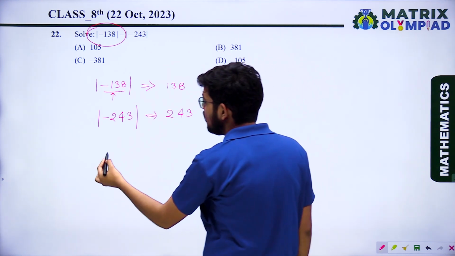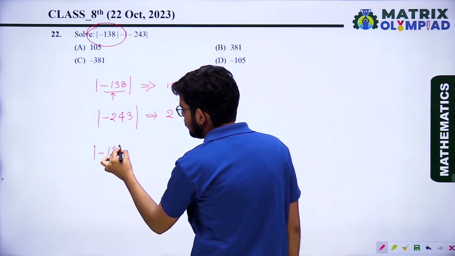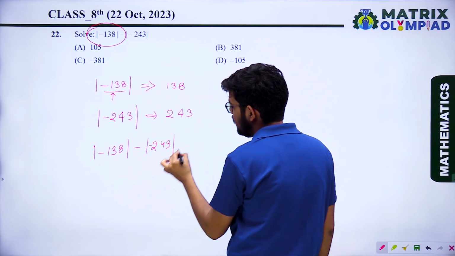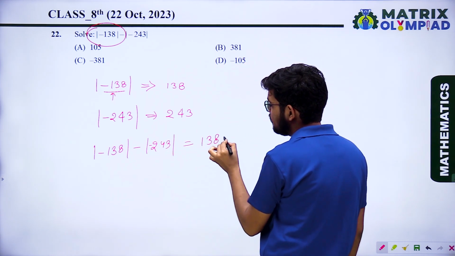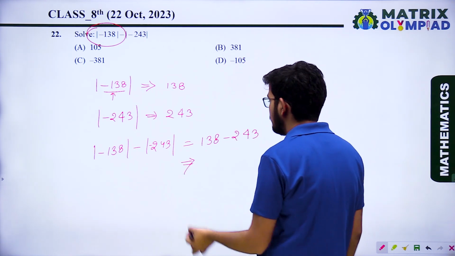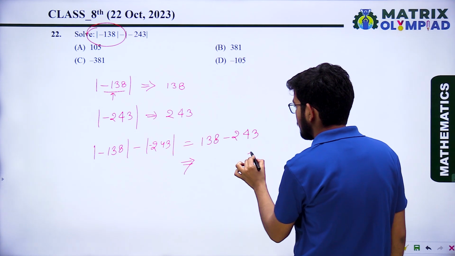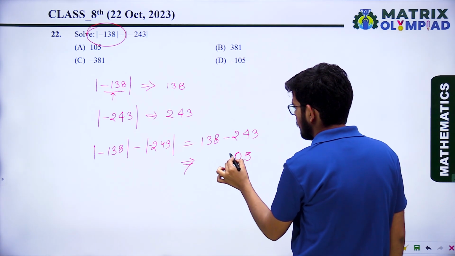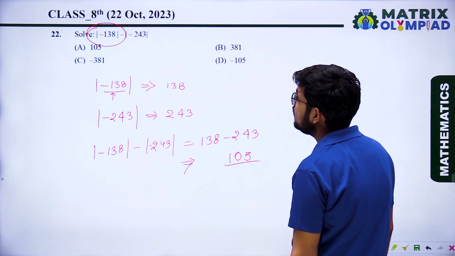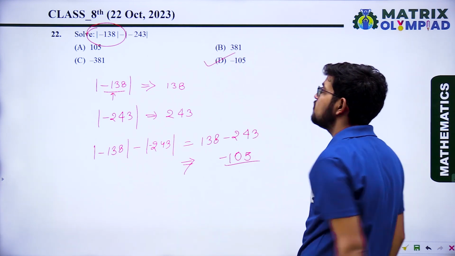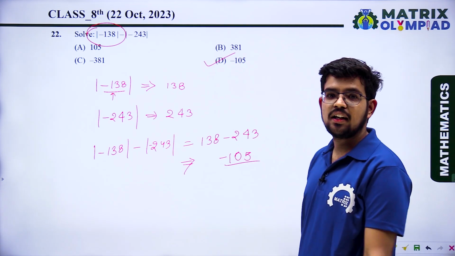So the difference of these numbers will be 138 minus 243. When we subtract, we will get minus 105. Option D is the correct answer.